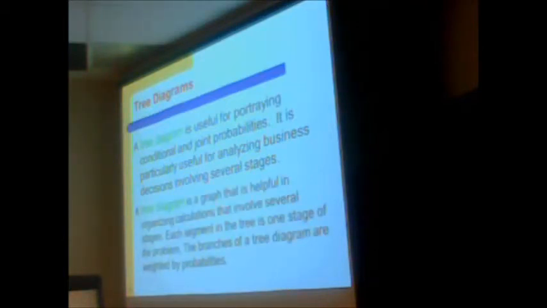And then tree diagrams. A tree diagram is useful for portraying conditional and joint probabilities. It's just a graphical way to represent something happening. Now the example that they give you can be kind of confusing. What they've done is split up the probabilities. To me the table is much easier, but I'm going to go through an example where the probabilities are even. I have 120 out of 200, 80 out of 200. So that means these that are all split up are going to be out of 120, because remember that's the 120. All of these will be out of 80. So it's just taking all these numbers out of the table and putting them in there.